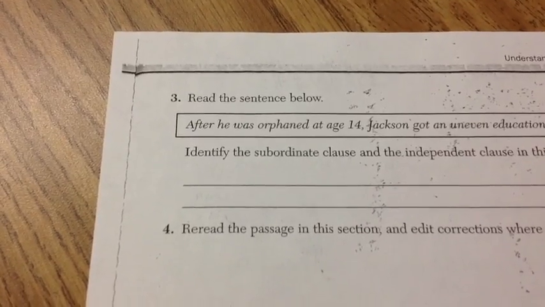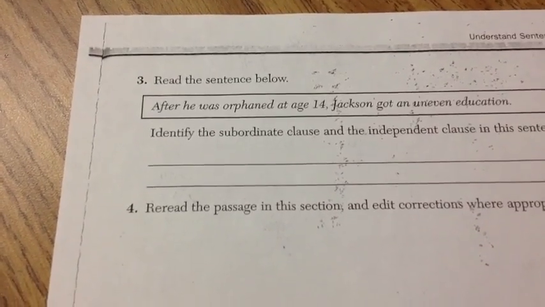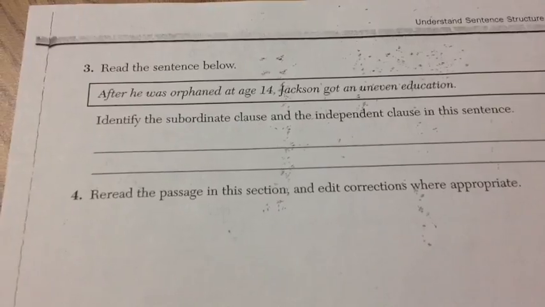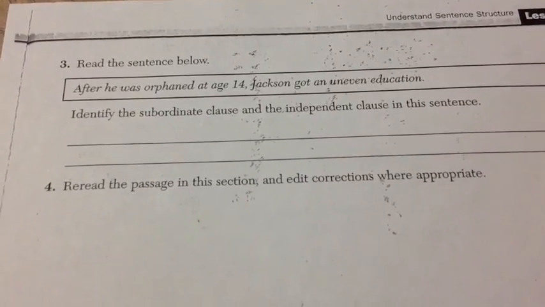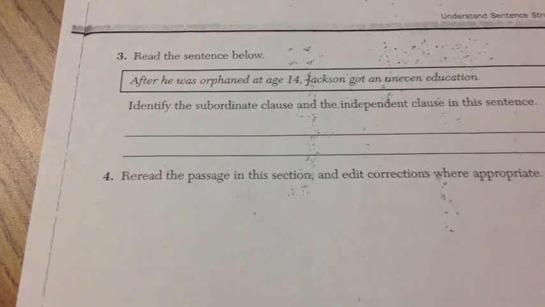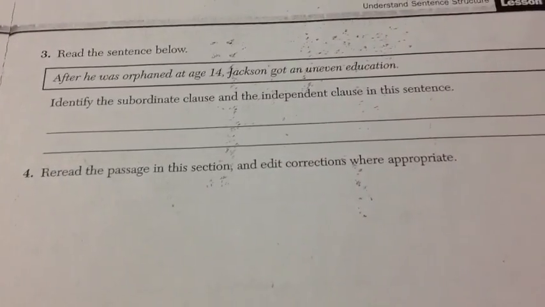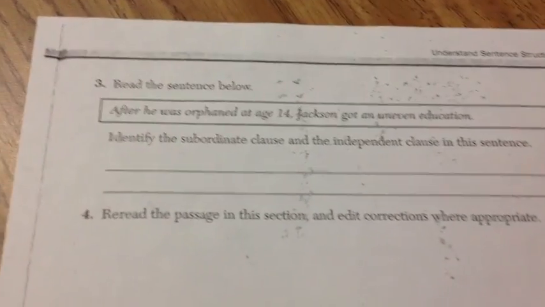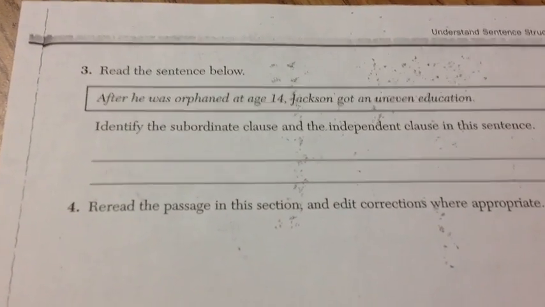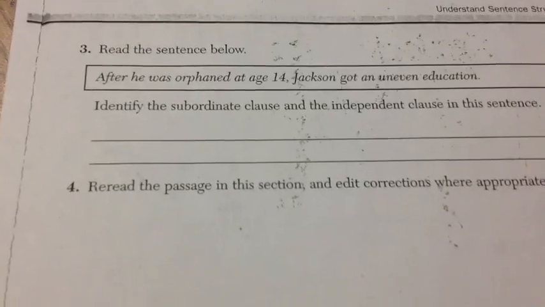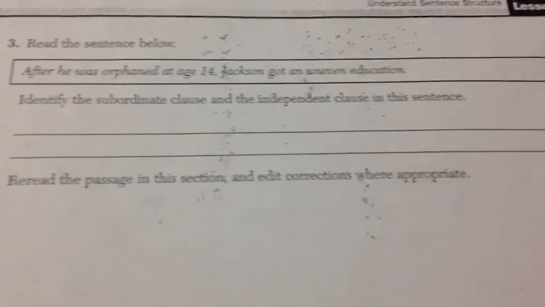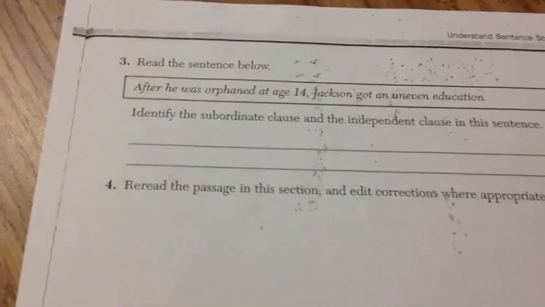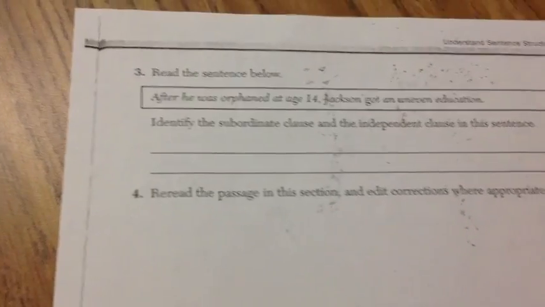Question number 3 says, read the sentence below. After he was orphaned at age 14, Jackson got an uneven education. Identify the subordinate clause and the independent clause in this sentence. So, let's look at that sentence. Remember that a subordinate clause is a dependent clause, meaning it cannot be a sentence by itself. The independent clause is a clause that can be a sentence by itself. So there are 2 clauses. First, I'm going to identify those 2 clauses.